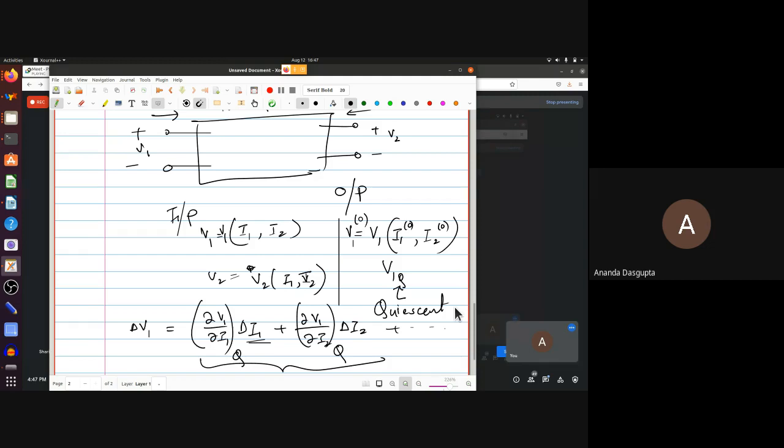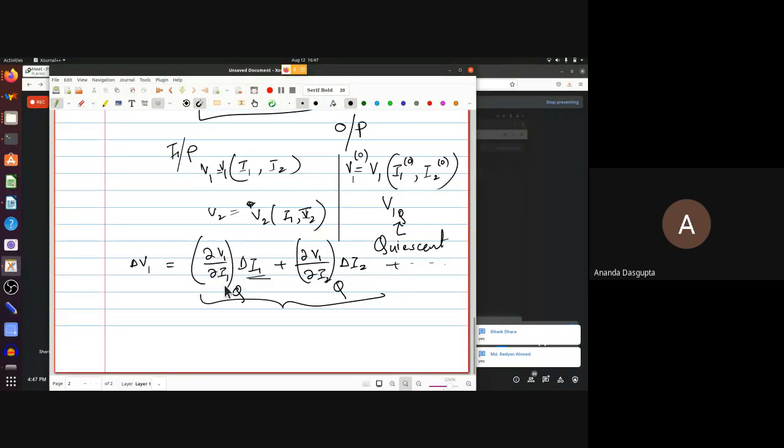Okay. So I hope it's clear now why these partial derivatives don't depend on delta I1 and delta I2. If not, it may not be clear, but then you have to say. Okay, and of course, del V1 by del I1 does depend on the quiescent point. So if you have different values of I10, I20,